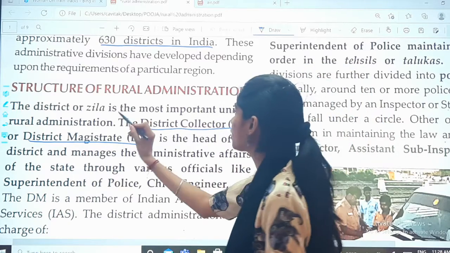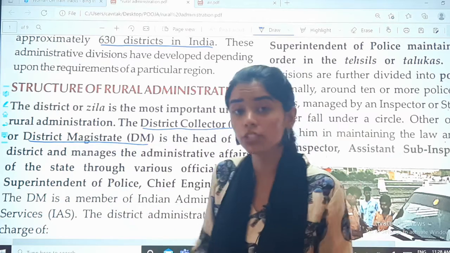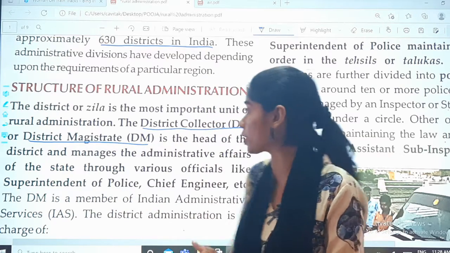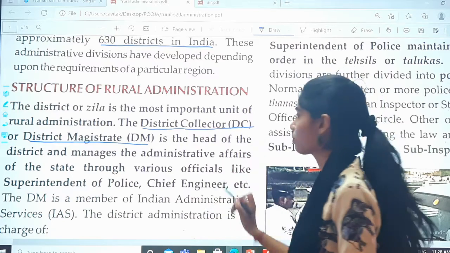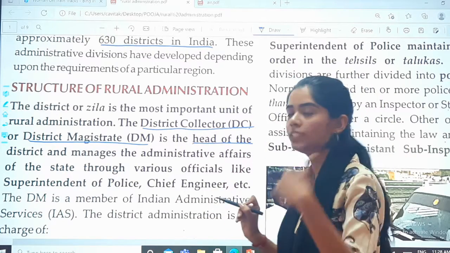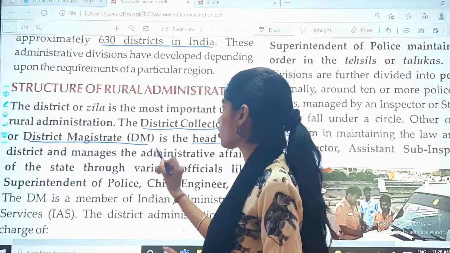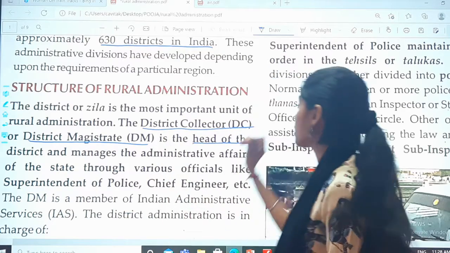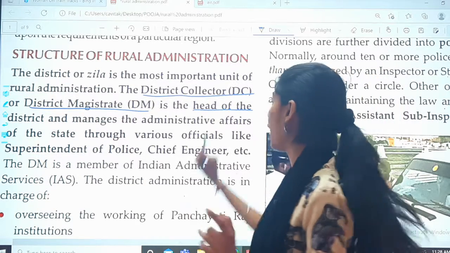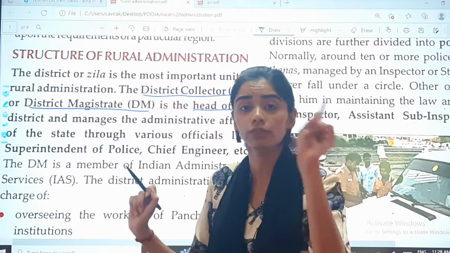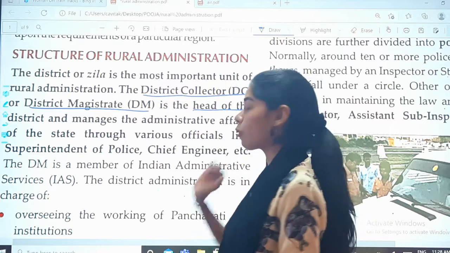So the district or Zilla is a very important unit of rural administration, and the DM or DC is the head of the district. So who is the head? DM or DC, district magistrate or district collector. And what is their work? To manage the administrative affairs of the state through various officers.